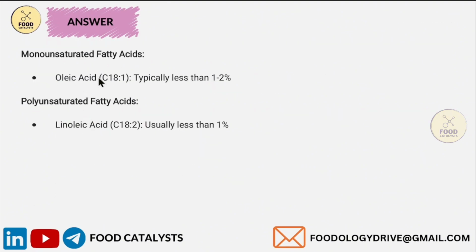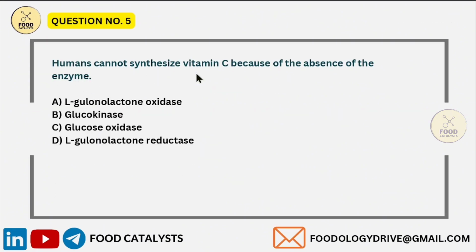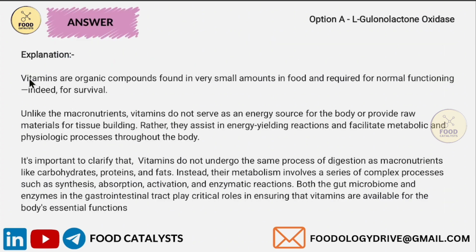Next question. Humans cannot synthesize vitamin C because of the absence of the enzyme. The enzymes given in the options are L-gulonolactone oxidase, glucokinase, glucose oxidase, L-gulonolactone reductase. Can you find the answer? Let's see the explanation. First, what is a vitamin?